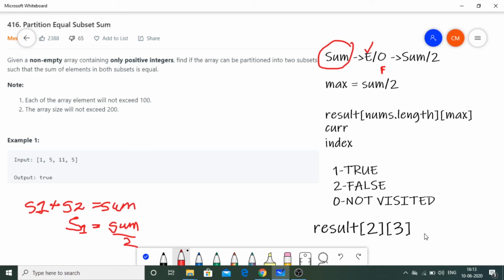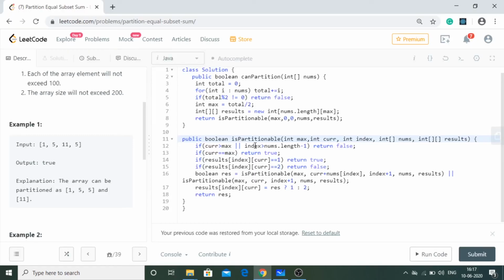So if current is greater than max, then we have overshot the condition. Okay, so we need to return false. Or if index is greater than nums.length - 1, then it would give us, what should I say, array index out of bound.